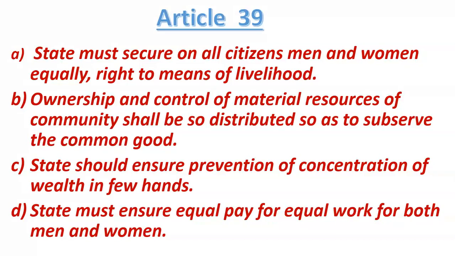For example, we can say progressive taxation can be a step to prevent the concentration of wealth in few hands. Why? Because if a person is earning more money, then according to the principle of progressive taxation, he has to pay more tax to the government. Then the government will use that money for the welfare of the poorer section of society. So every person is getting benefit out of the money. So progressive taxation can be one measure to prevent the concentration of wealth in few hands.